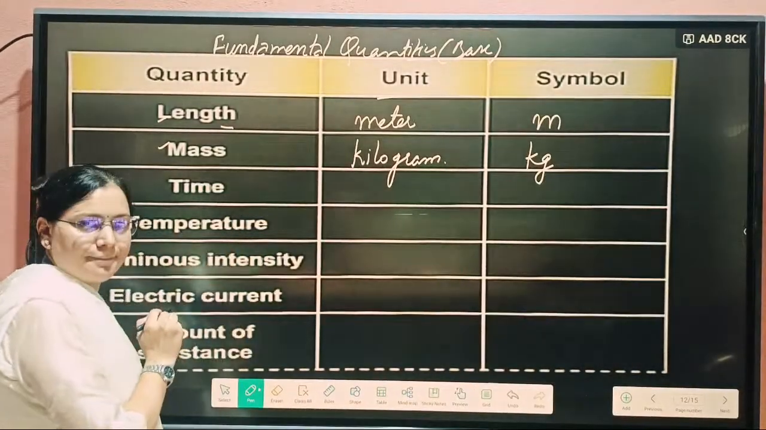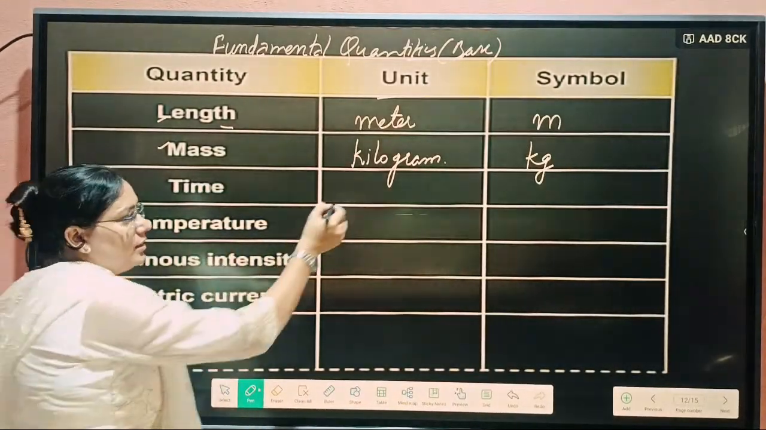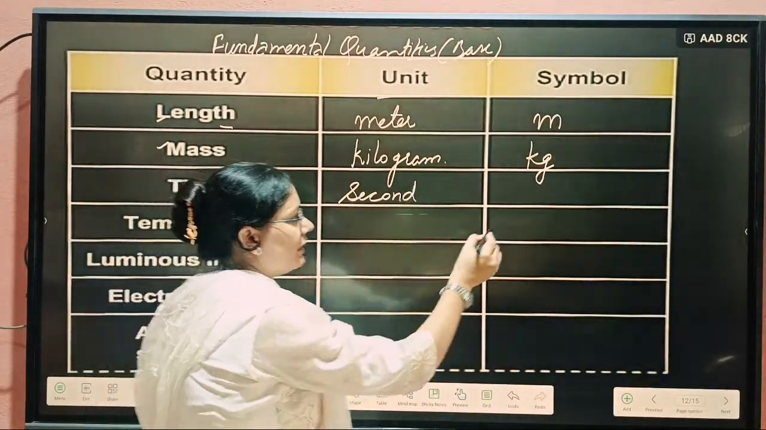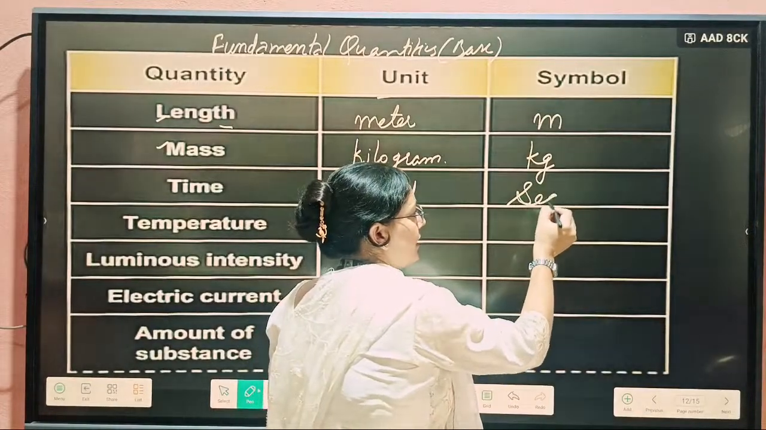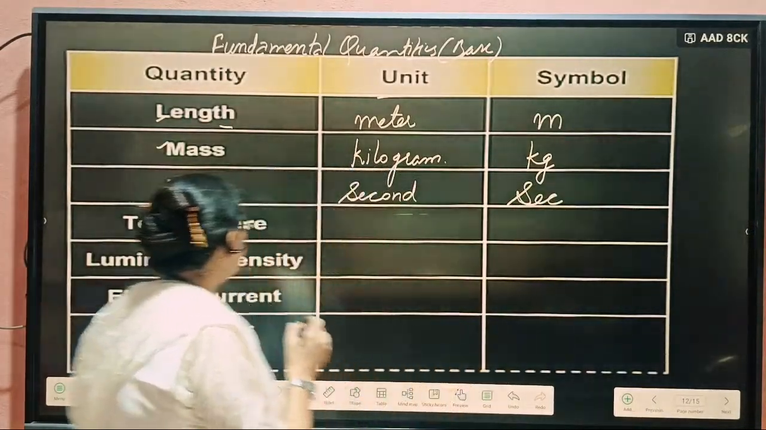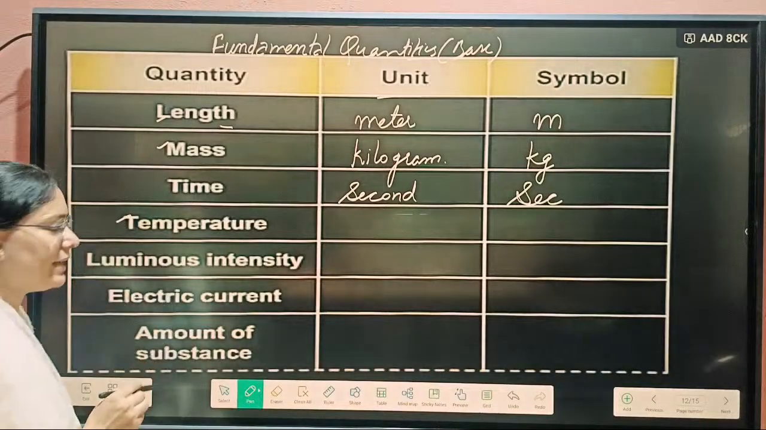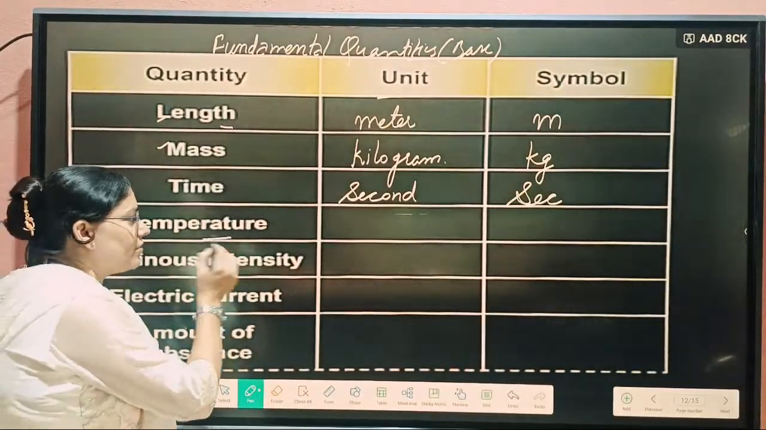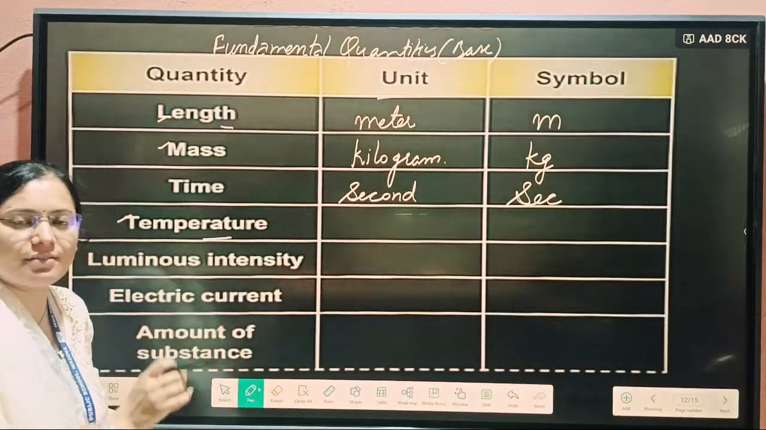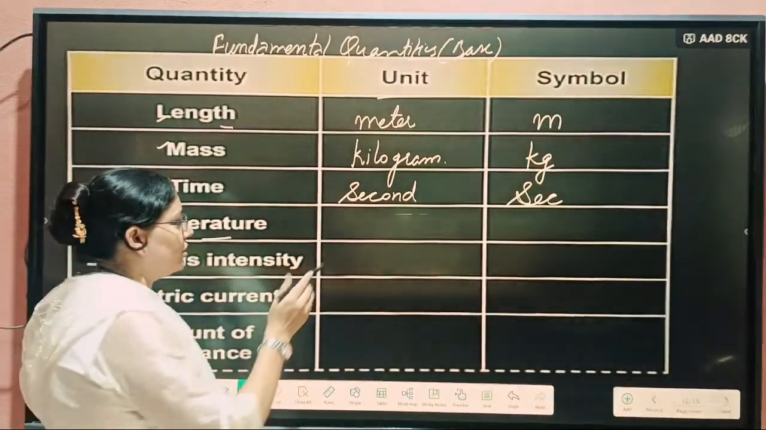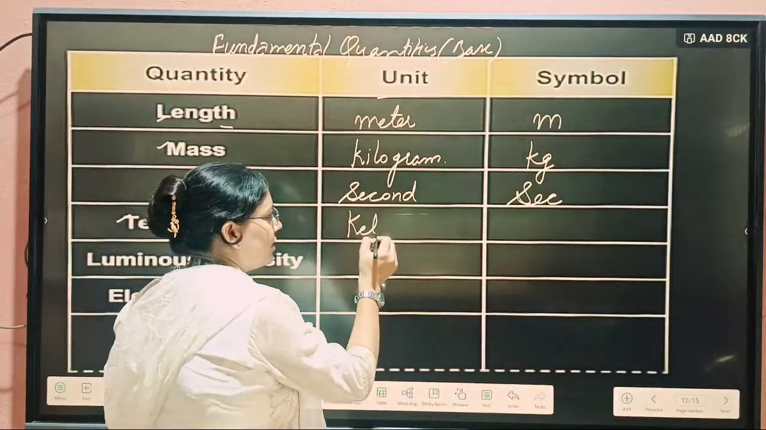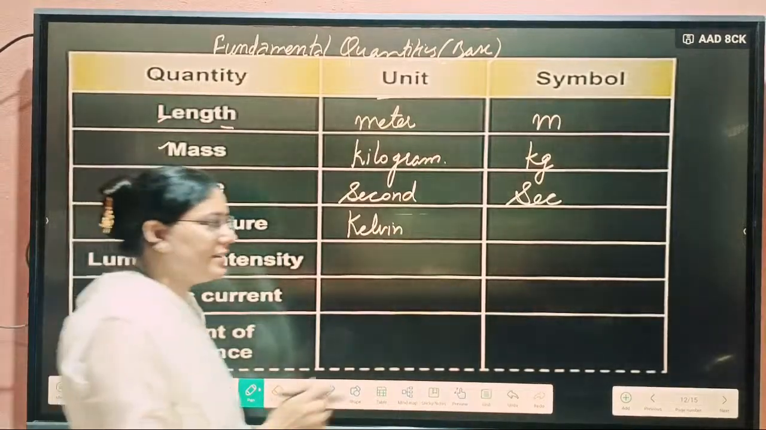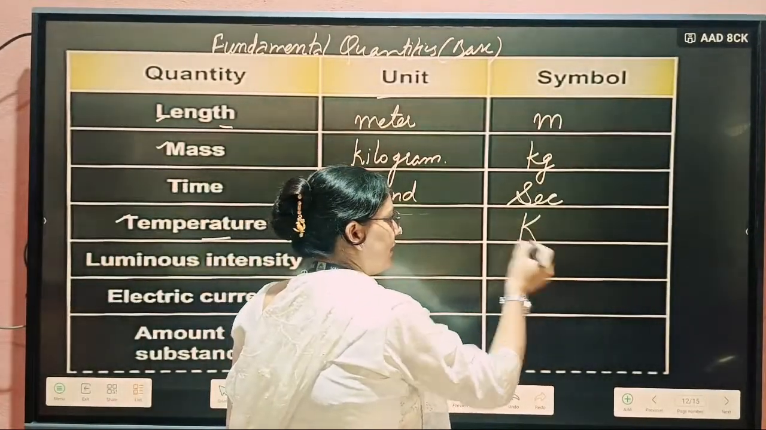Next, time. The SI unit of time is the second only. How can we write it in short? s. Now the next fundamental quantity, temperature. Temperature is also itself a fundamental quantity. We can't derive this unit from a derived unit. That's why we call it a fundamental unit. So the temperature unit is Kelvin. Clear? And in short we write a capital K.